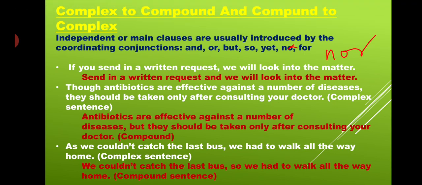Okay. What it says, complex to compound. Tie a knot, remember one thing: while we are making a compound sentence, whether you make it from simple or from complex, we have to use FANBOYS. While we are making it from the simple sentence, at that time we have to go with the participle, gerund and to-infinitive. And while we are making it from the complex sentence, just divide the sentence, the main clause to divide and the subordinate clause to divide, and accordingly think which connector is suitable for joining these two sentences and to make it meaningful.